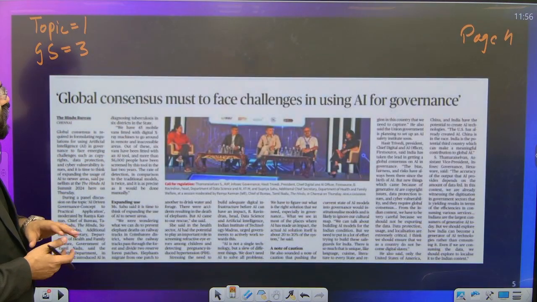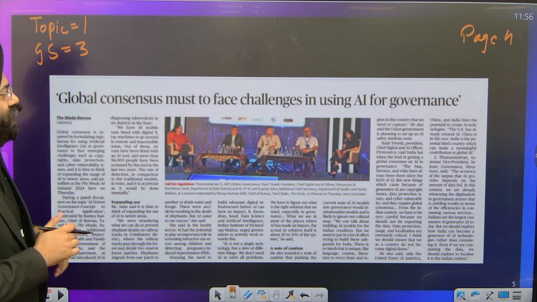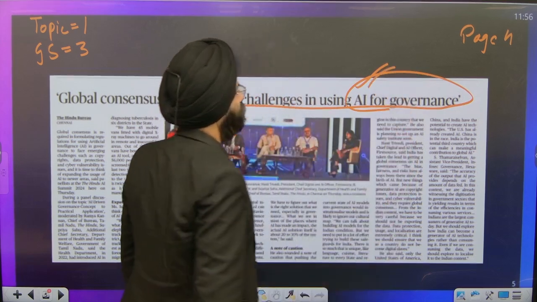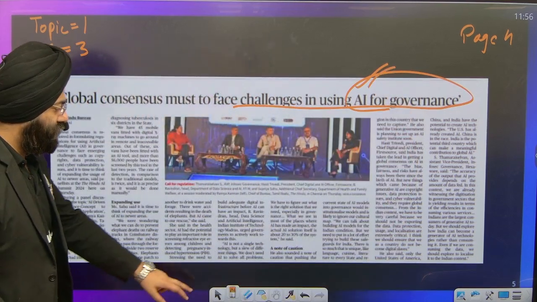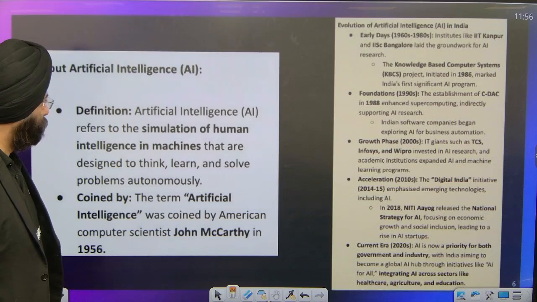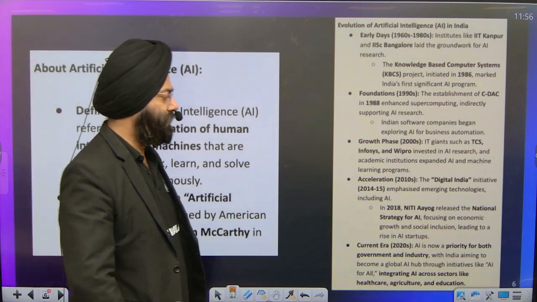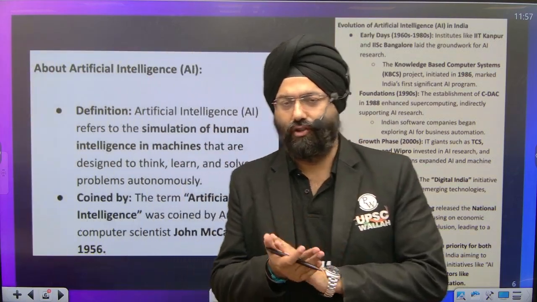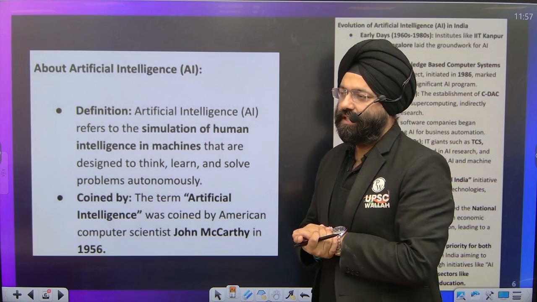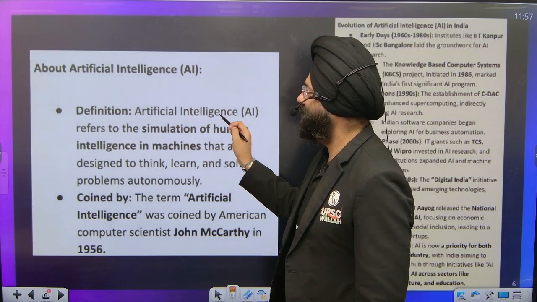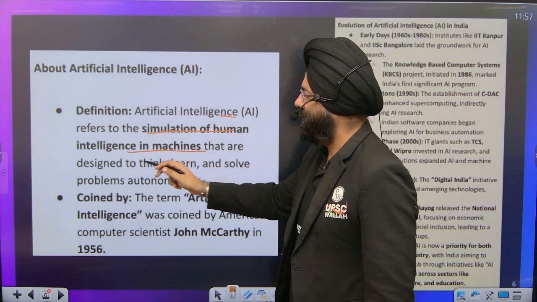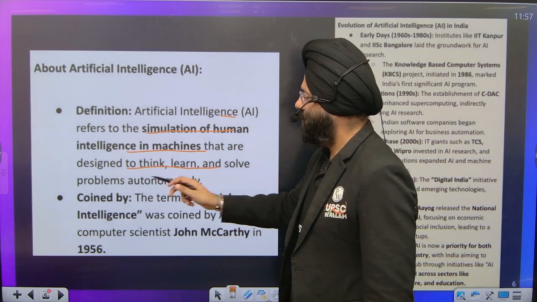Topic 1, GS3. Global consensus must face challenges in using AI for governance. Now this topic becomes very important. So we will be seeing this from various dimensions also. Let's see. Firstly, the thing that comes into your mind is, what is artificial intelligence? See, if you have to define artificial intelligence, in very simple words, artificial intelligence refers to the simulation of human intelligence in machines that are designed to learn, think, and solve problems autonomously.